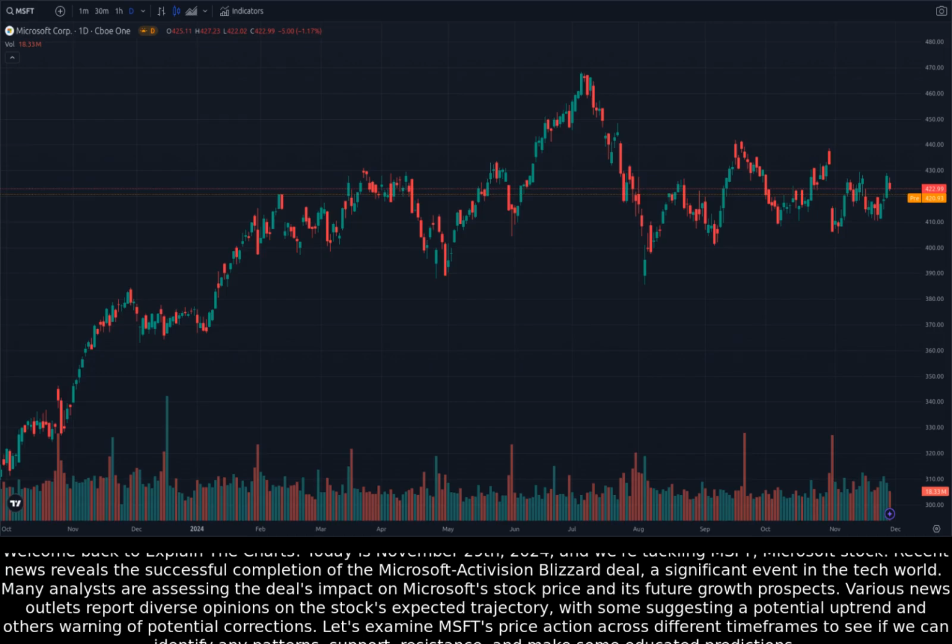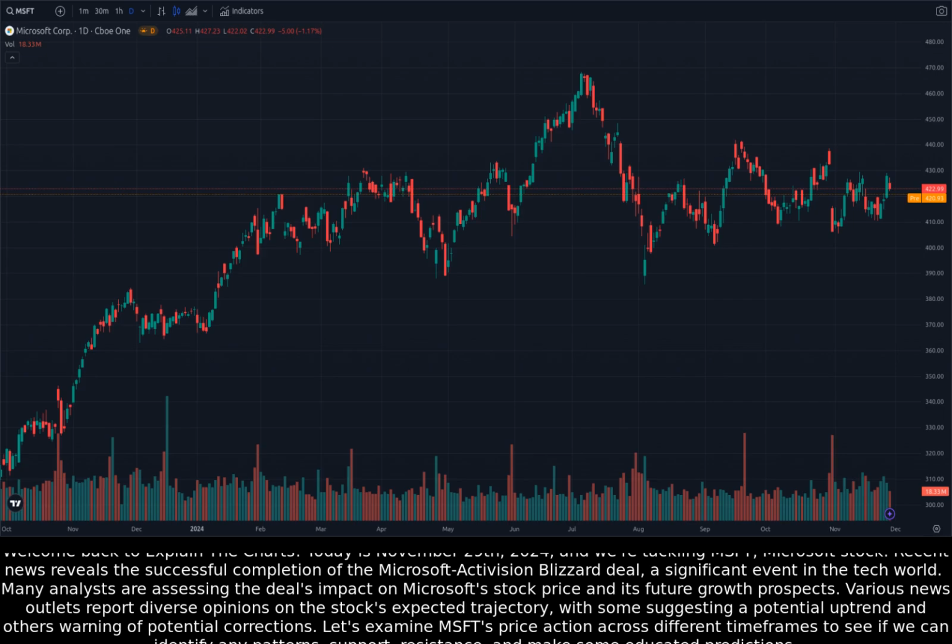Today is November 29th, 2024, and we're tackling Microsoft stock. Recent news reveals the successful completion of the Microsoft Activision Blizzard deal, a significant event in the tech world. Many analysts are assessing the deal's impact on Microsoft's stock price and its future growth prospects.